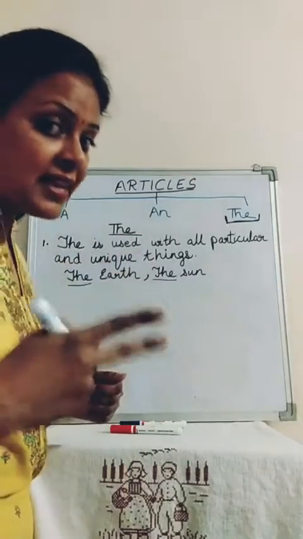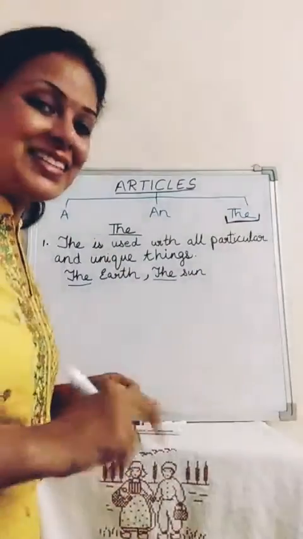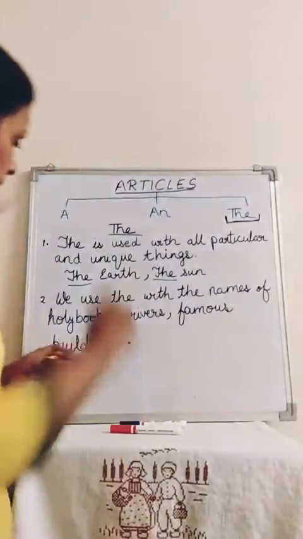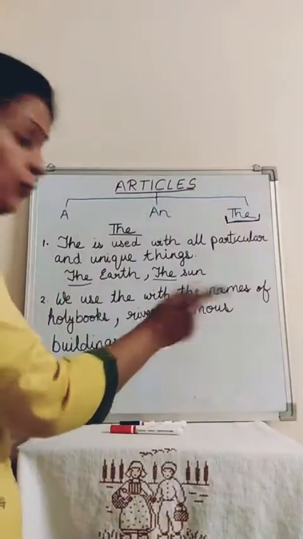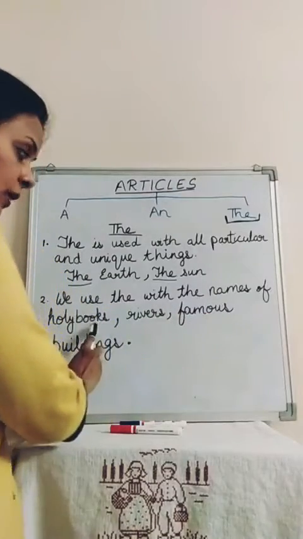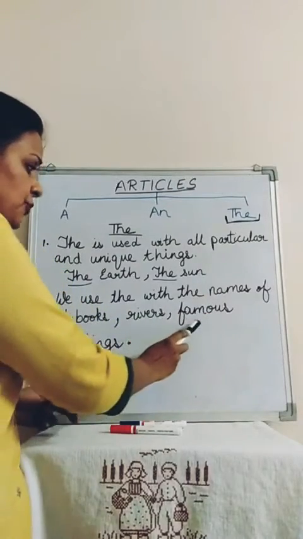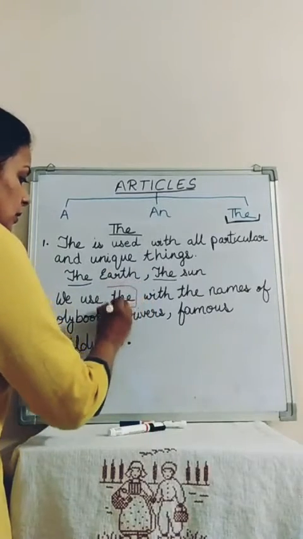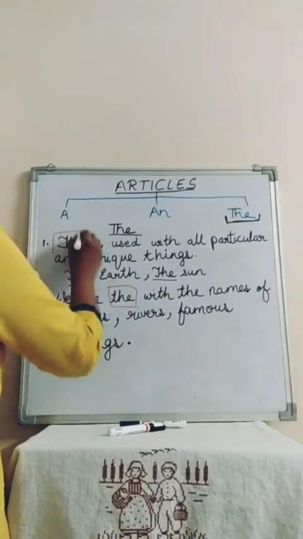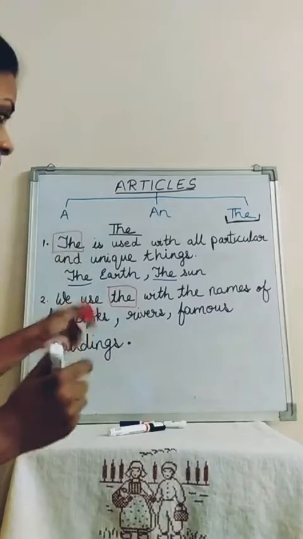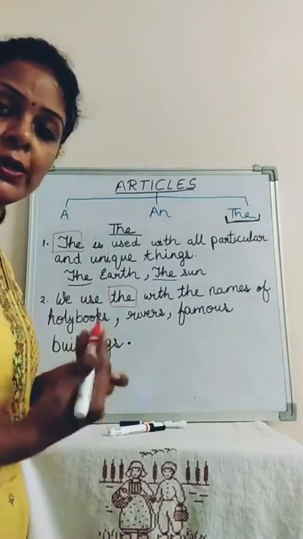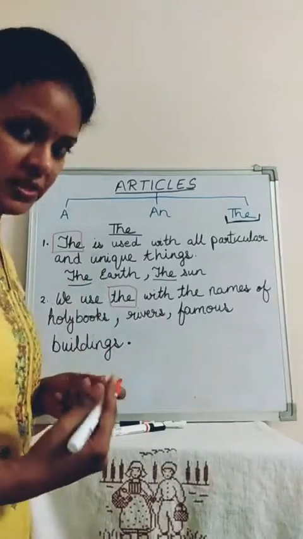Now, the second rule of the. The second rule says we use the with the names of holy books, rivers, and famous buildings. When do we use the? We use the with the names of holy books. You know what holy books are? Holy books are your religious books, children.